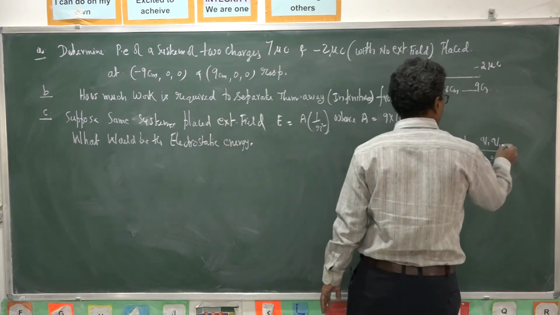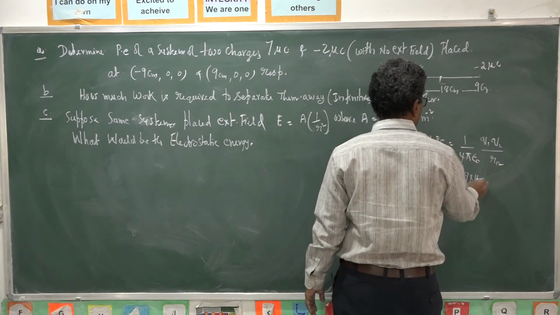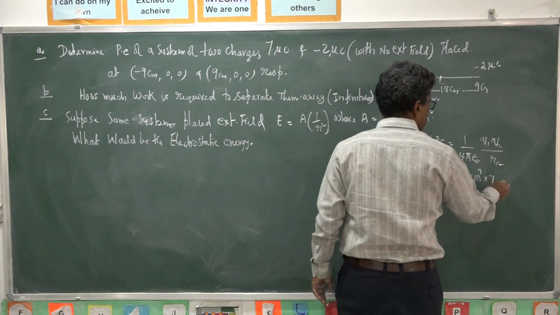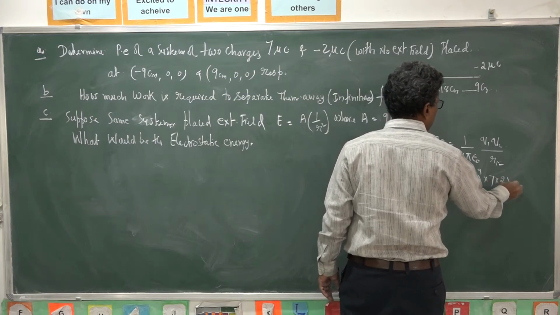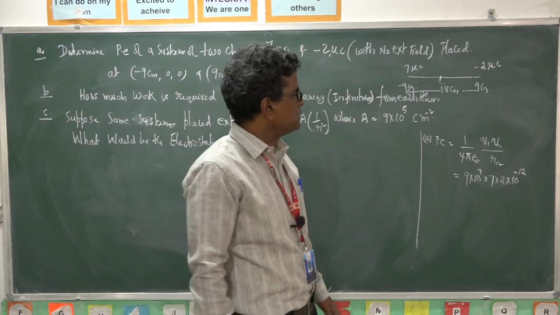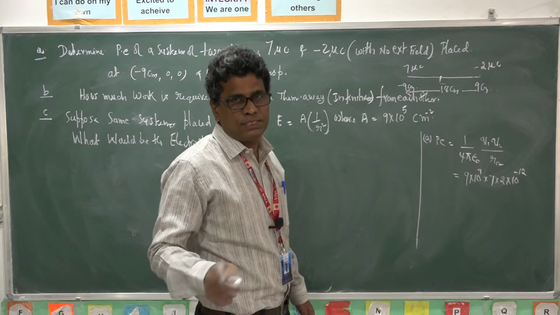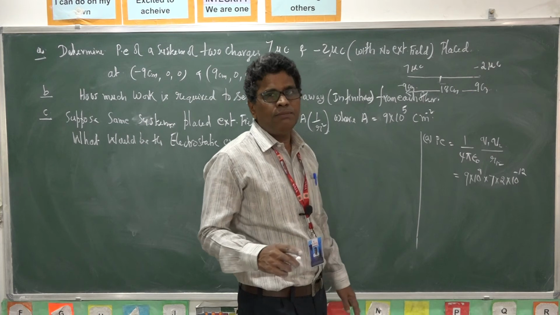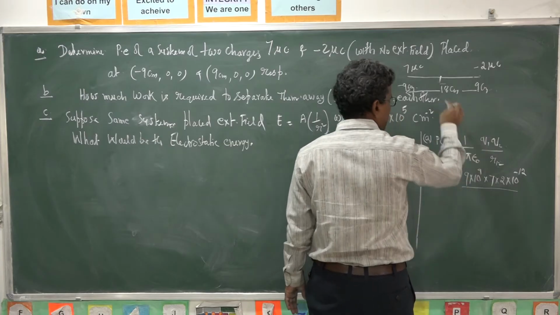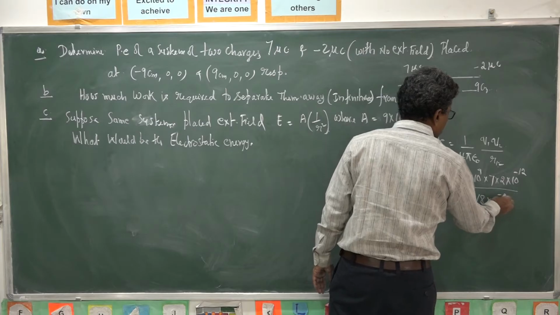So that is 9 into 10 power 9 into Q1 Q2, 7 micro into 2 micro, 10 power minus 12, because 1 micro is 10 power minus 6, divided by the separation between them, 18 centimeters. You convert centimeters into meters, 10 power minus 2.